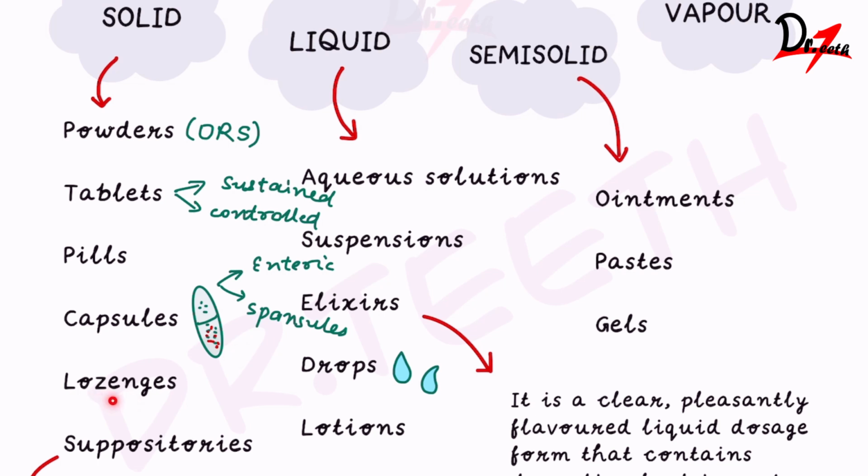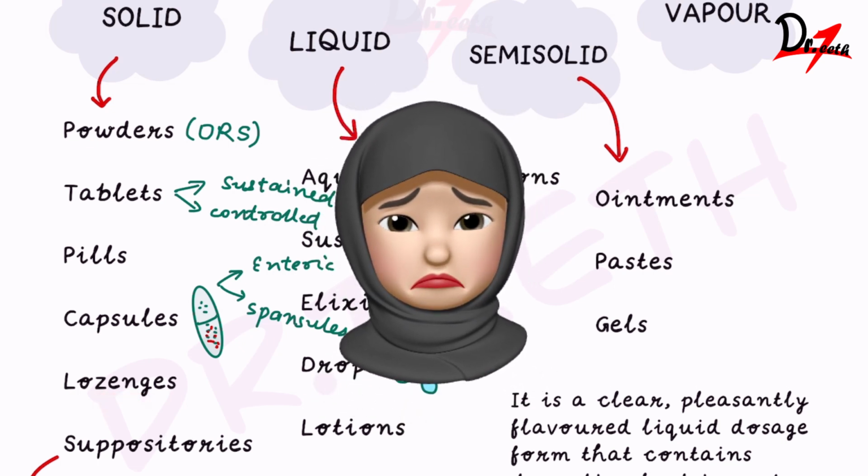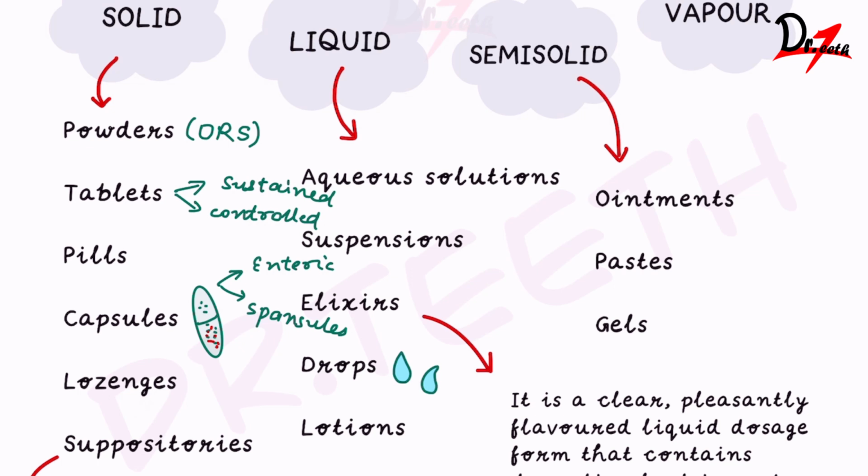Then we come to the lozenges. Examples are Strepsils or Vicks. We usually take it when we have sore throat, especially me because I have a lot of sore throat. So lozenges are tablet-like, but we add flavoring and sweetening agents. Why do we add sweetening agents? Because they have to be kept in the mouth for a long period of time. And slowly, when they dissolve, you have to take it in so that you get relief from the sore throat.